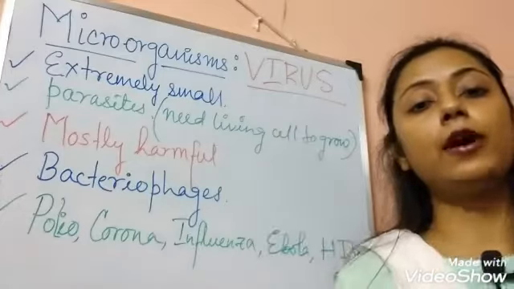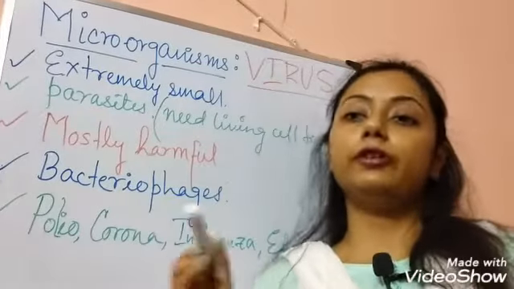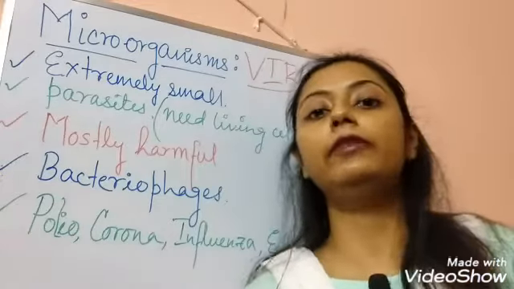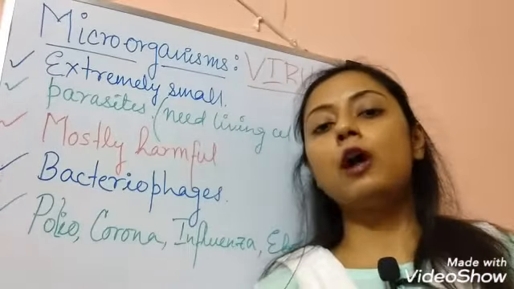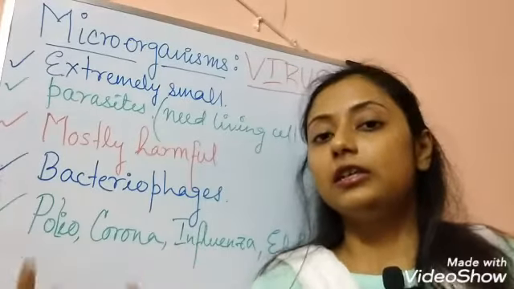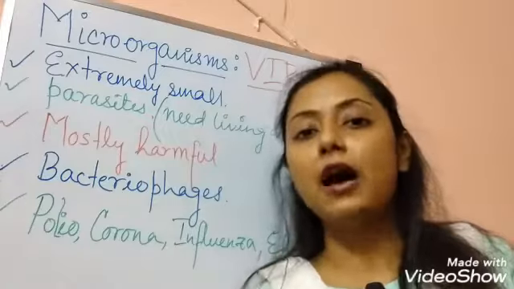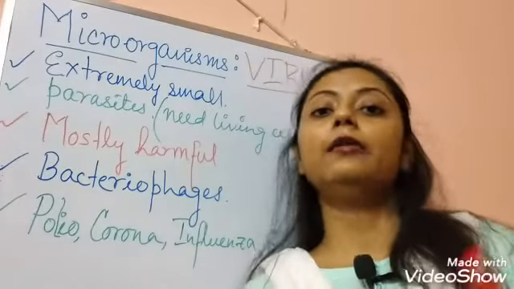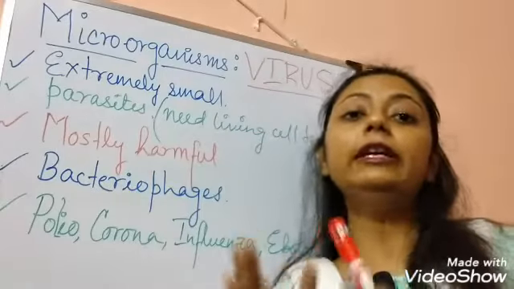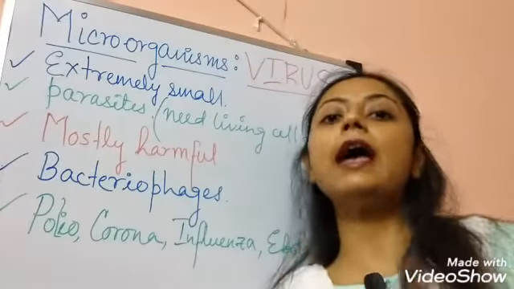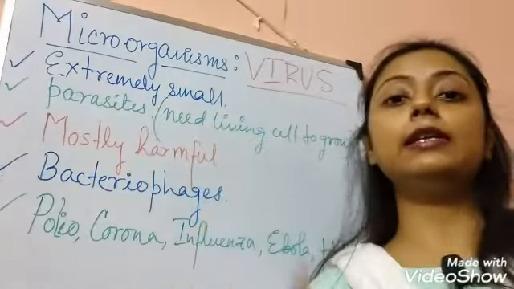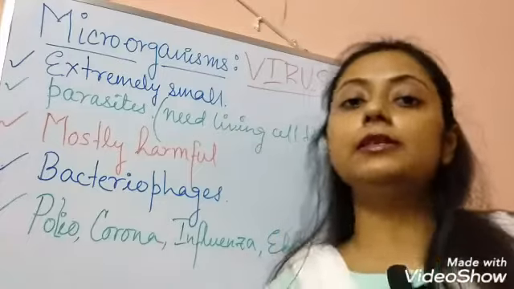Viruses are also parasites. Why? We told you in the first introductory class that a virus is the intermediate between a living and non-living thing. When a virus is roaming around alone in the atmosphere, it is in a dead condition. But when it attacks some organism, some plant or some animal, it comes with living features in their body. So they are the intermediate stage between living and non-living, and that's why these are all parasites, and they need the living cell for their growth, development and survival.